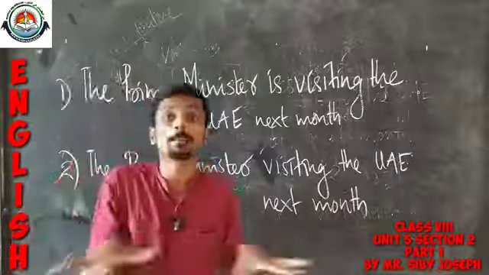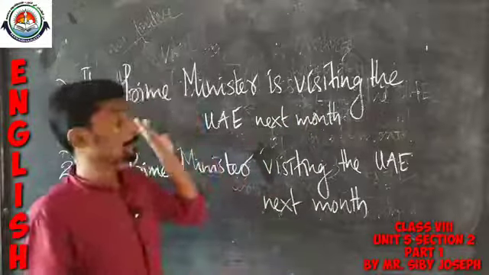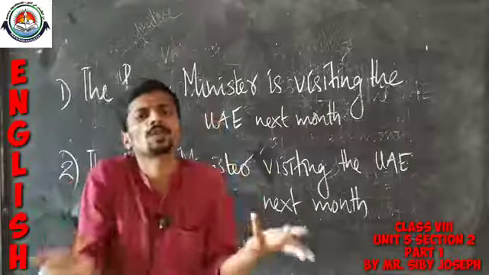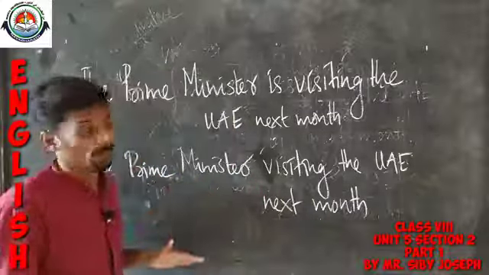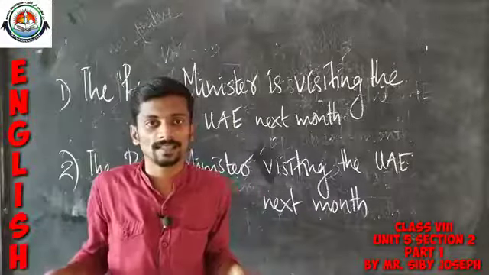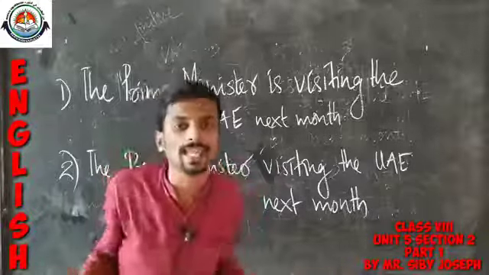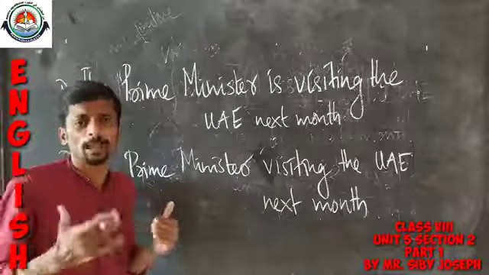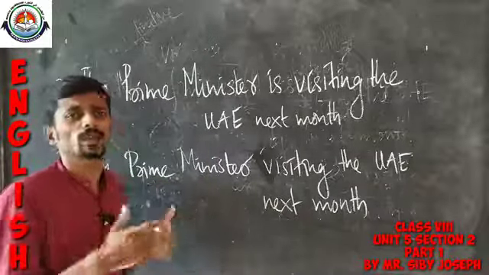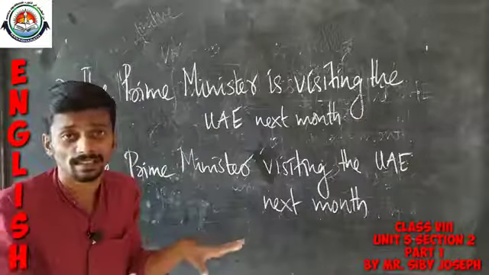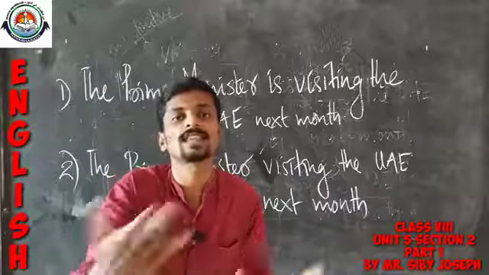The first one is a complete sentence. There is a completion of meaning, a completion of sense in it. That is why we address this sentence as a complete sentence. When coming to the second example, this is not a complete sentence because it doesn't have a complete sense or a complete meaning. Tell me, what is the reason behind this? Why are you saying that the first sentence is complete and the second sentence is not complete?